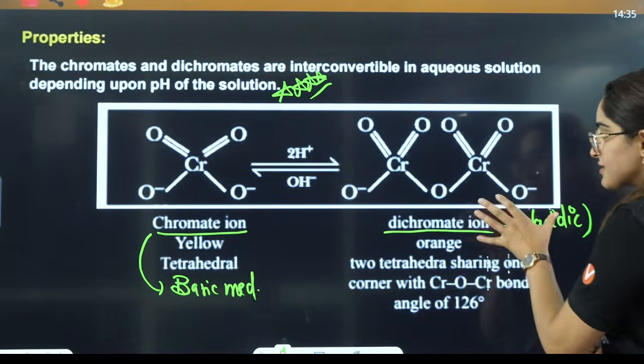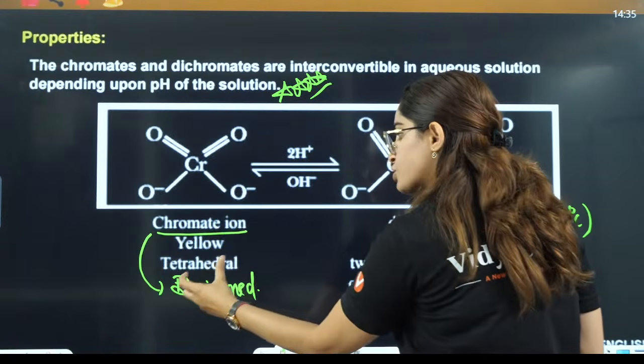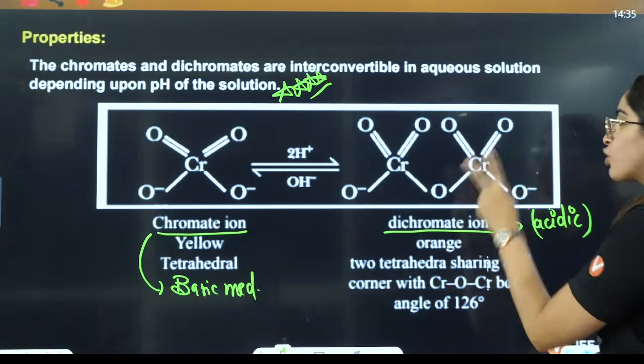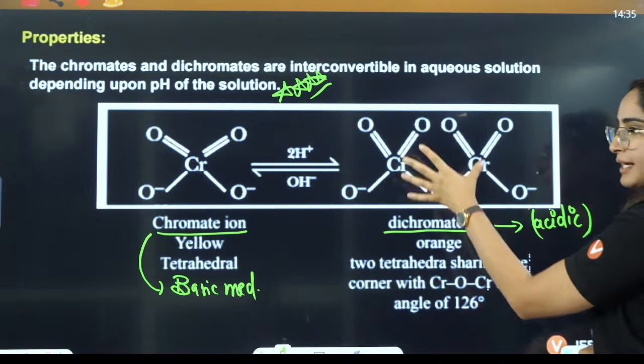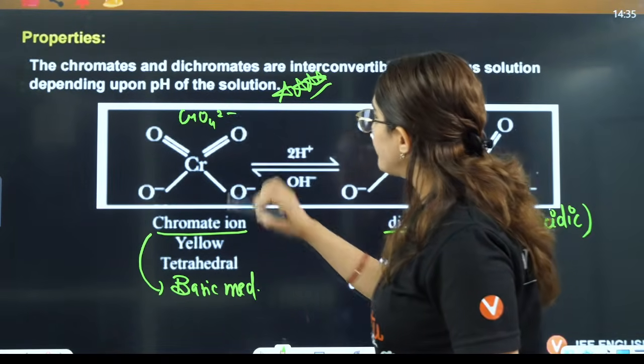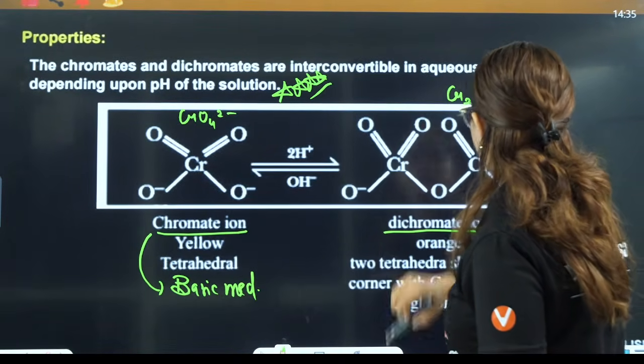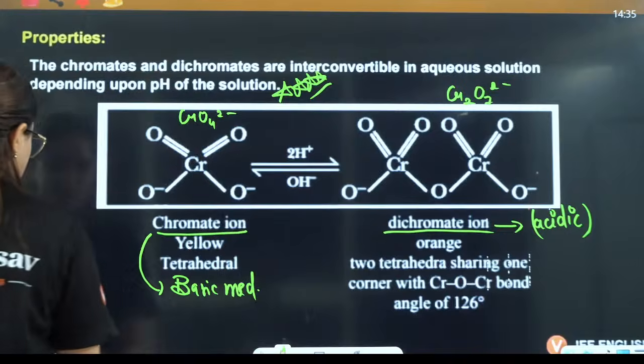This is tetrahedral, and in this one two tetrahedrons are connected with each other. This is CrO4 2 negative and this is Cr2O7 2 negative. Right, that is the difference.